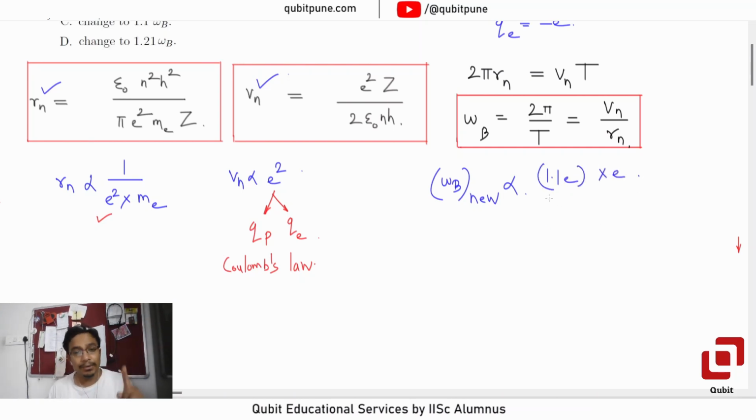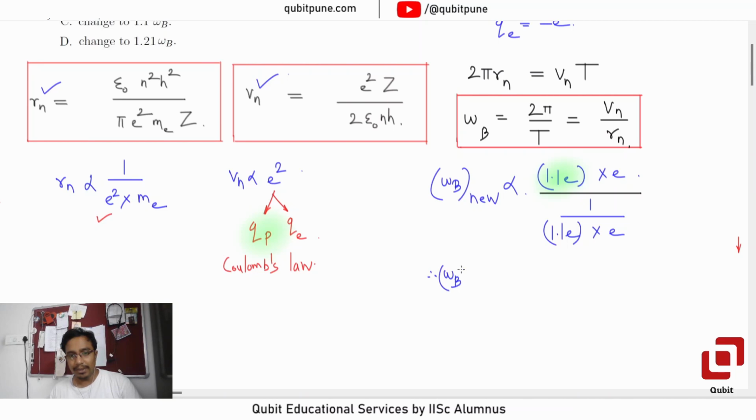Why 1.1 e? Because one of them is Qp, and that Qp is this one. And in the denominator, what do we have here? We have got Rn. Rn is proportional to 1 upon e squared, which means in the denominator I need to write again 1.1 e into e. And then this goes in the numerator.